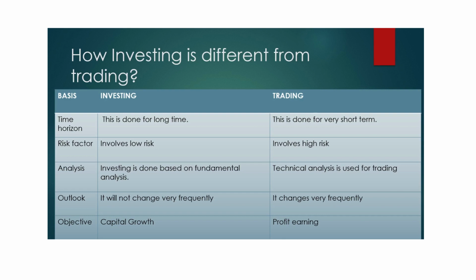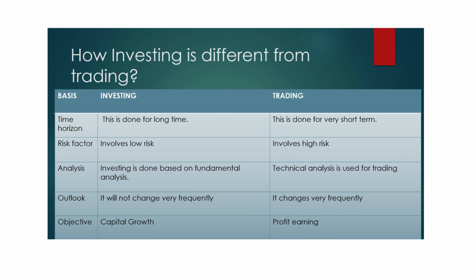The last point which makes investment different from trading is the objective. It is the most important thing we have to observe here. Why do people invest? What is the objective of investment? Most of the time, capital growth is the objective with which people start investing. Capital growth means you are not expecting your money to grow rapidly. You are giving it enough time to grow, along with some growth in your business as well. So that is with investing.